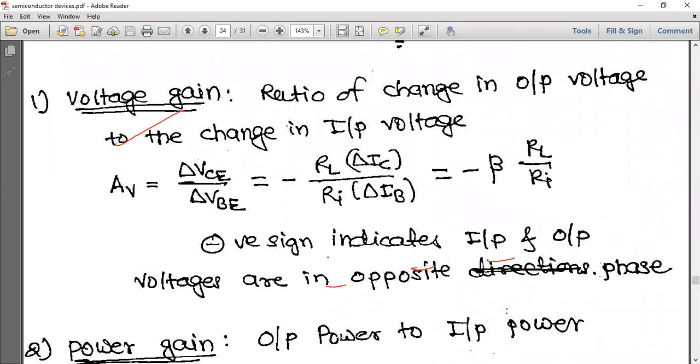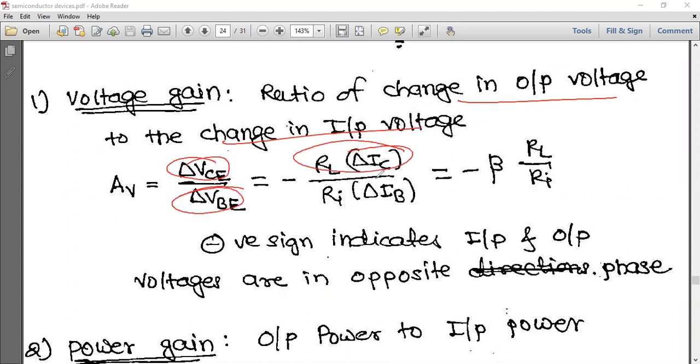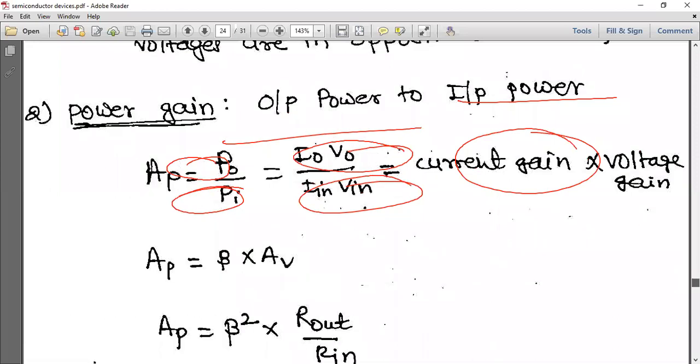Now, what is voltage gain? It is the ratio of change in output voltage to the change in input voltage. This is called voltage gain, and it is delta VC by delta VBE. So RL into delta IC over RI into delta IB, and therefore beta into RL by RE is equal to the voltage gain. The negative sign indicates that input and output voltages are in opposite phase.